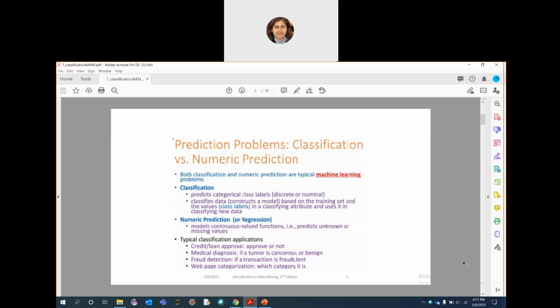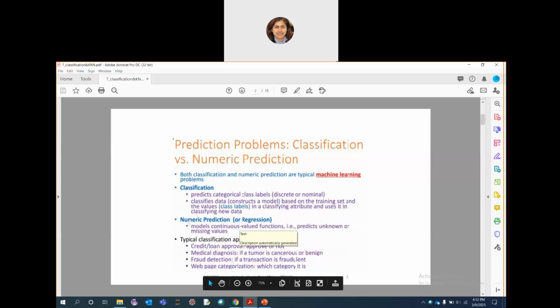Then when you want to test, you consider a new person, and that becomes your testing part. Based on the class labels that you get from your training data model, you will identify whether the new person is a man or a woman. This is how classification is always done.